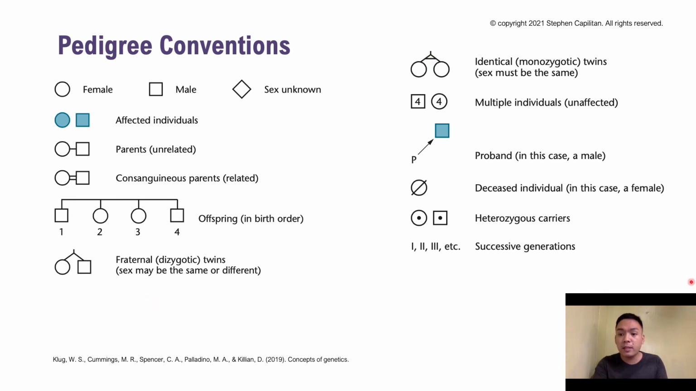A number within one of the symbols represents the number of sibs, or siblings, of the same sex and of the same or unknown phenotypes. The individual whose phenotype is first brought to attention is what we call the proband, which is indicated by an arrow connected to the designation P. This term applies to either a female or male.